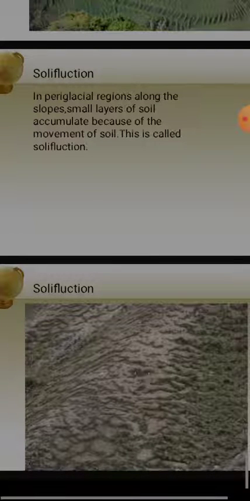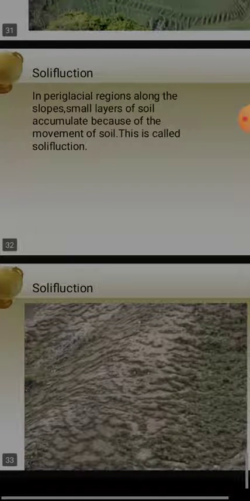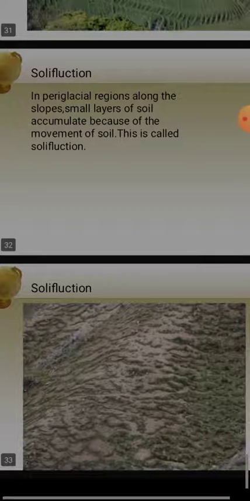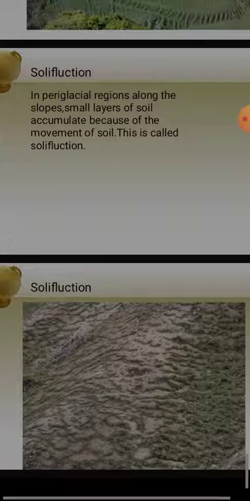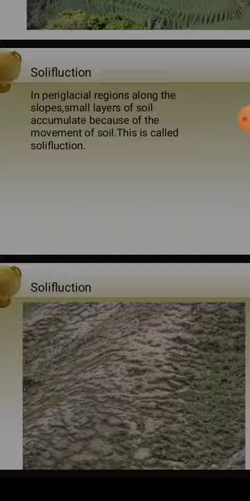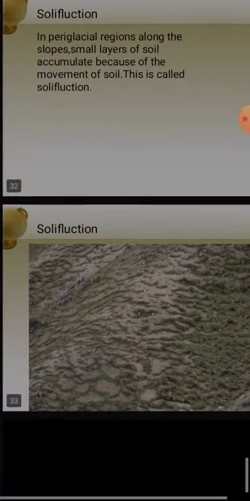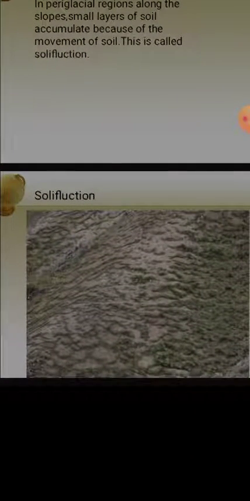This snow moves in a very slow manner. When the glacier moves, it brings with it a small or large amount of broken pieces of rocks and soil, and starts depositing them in the mountain area. So in this type of area we can find solifluction.